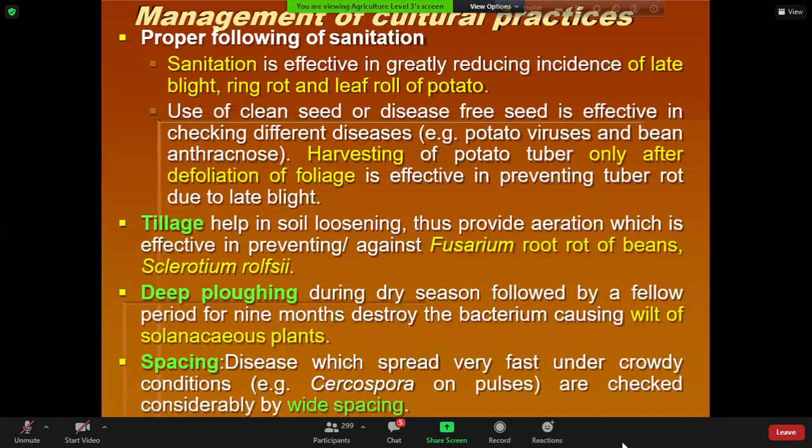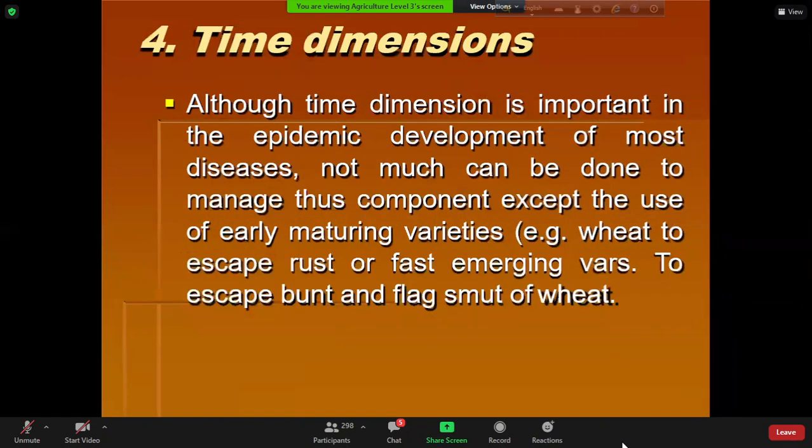There are some examples, you can check it. This is one of the factors in the disease triangle or tetrahedron, time, but we cannot regulate this time dimension all the time. But what we can do, we can adjust the sowing time, or we can select some early maturing variety. By this, we can avoid some disease.